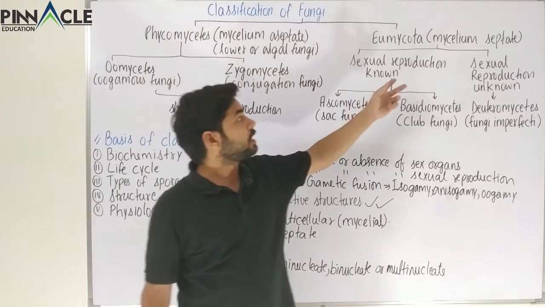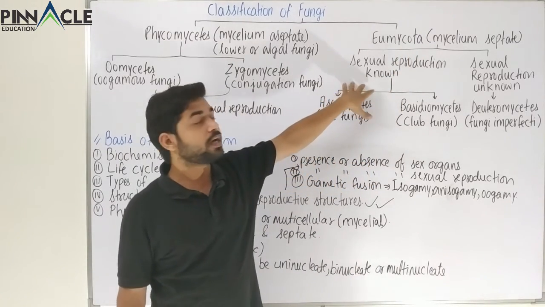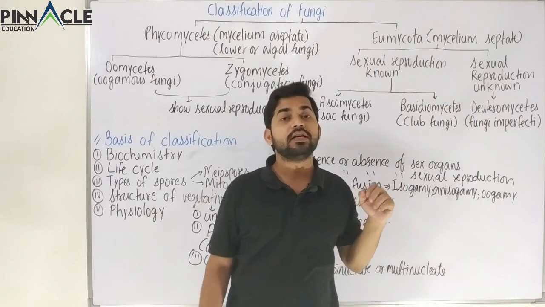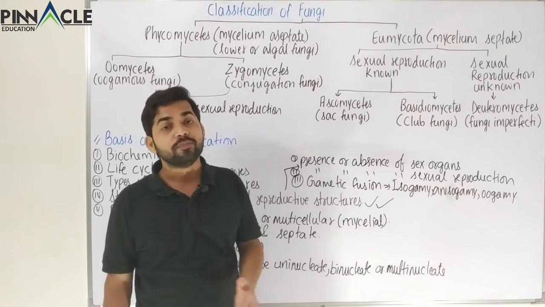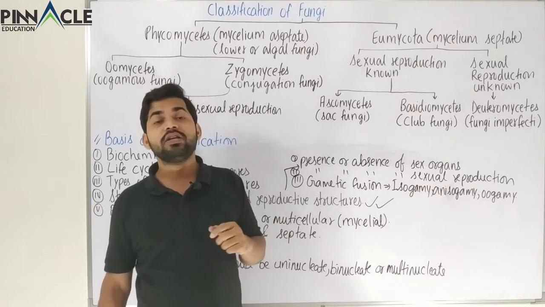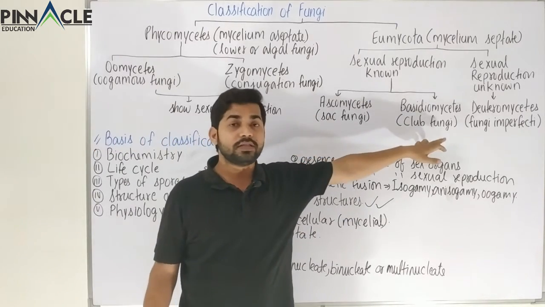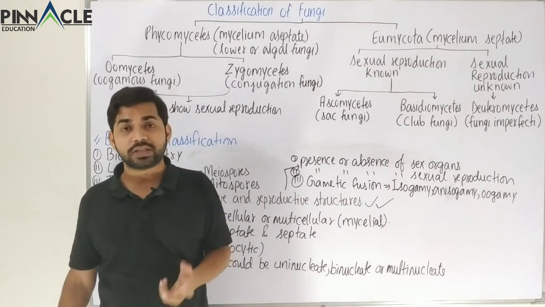Now we come to the category Eumycota. In this case we have sexual reproduction known and unknown. There we have the Deuteromycetes, in which sexual reproduction is not observed or not known. And in the case of sexual reproduction known, we have Ascomycetes and Basidiomycetes. These two differ in their reproductive structure.